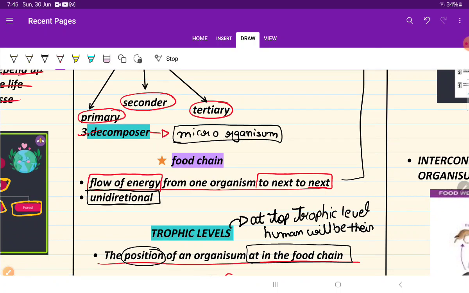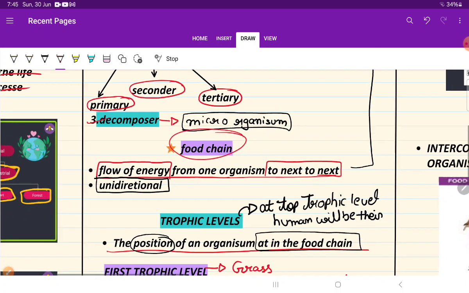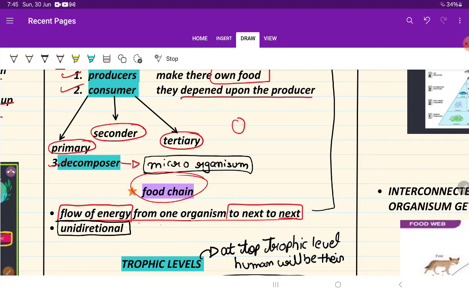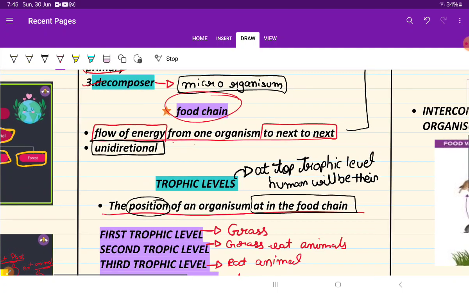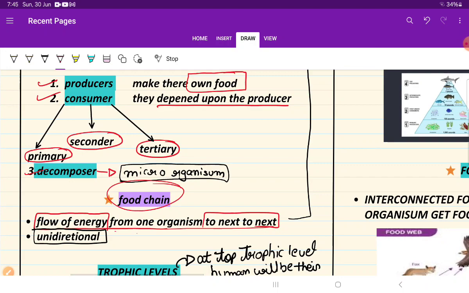Now let's see the food chain. What is the food chain? The flow of energy from one organism to the next organism is called a food chain. That means this animal gives energy to this animal by giving itself. This animal gives energy to this animal. Okay, there is a flow of energy passing from one animal to another animal. So the flow of energy comes to the next generation, and it is unidirectional. That means it goes in this direction only. It cannot reverse back.